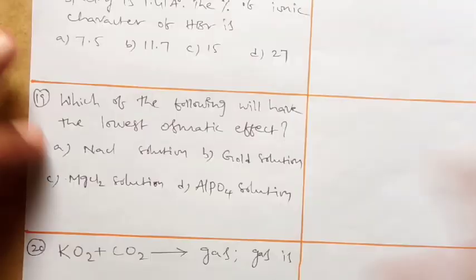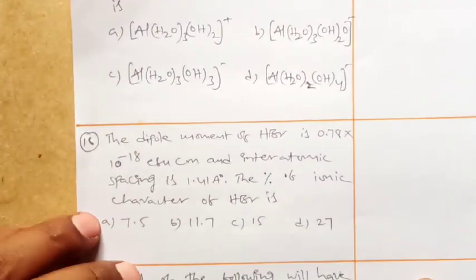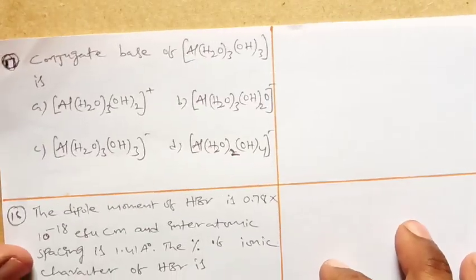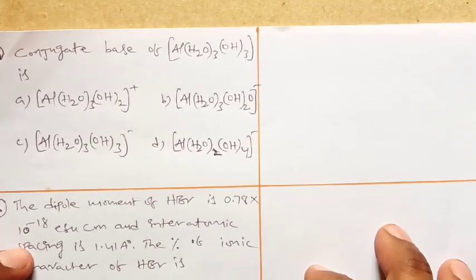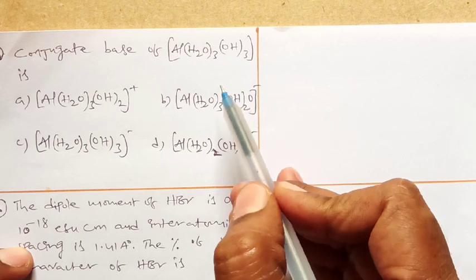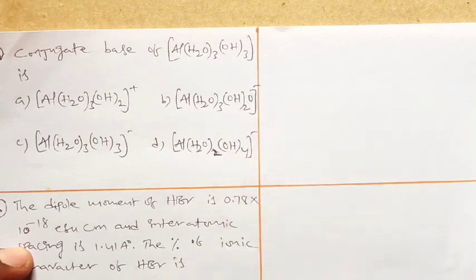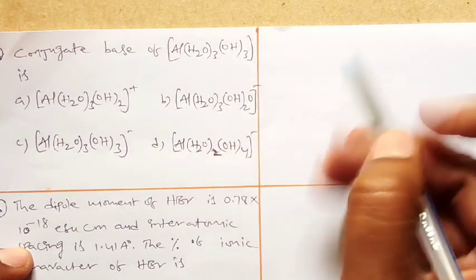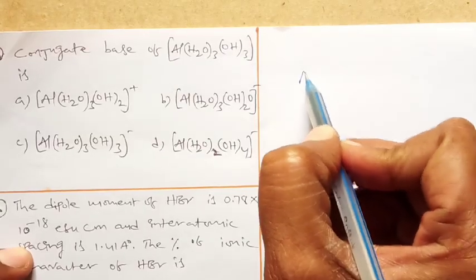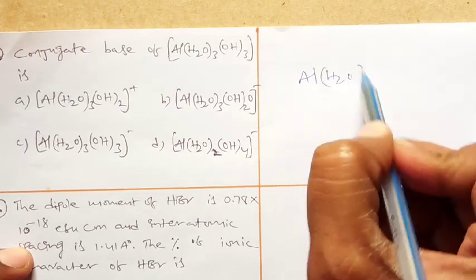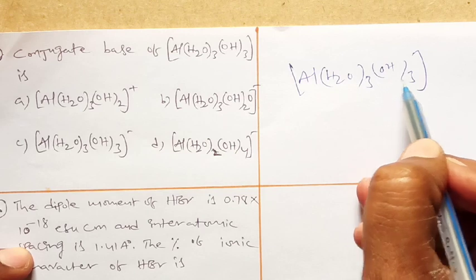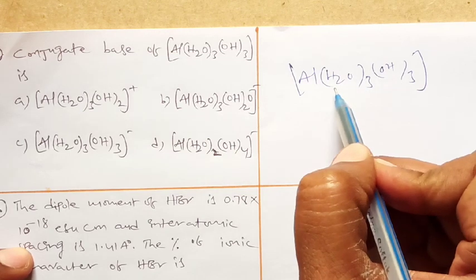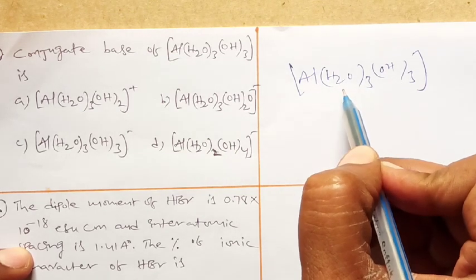Very simple. Now look at question number 17. It is also very simple and important. The conjugate base of [Al(H2O)3(OH)3] is? You know the conjugate acid-base difference is nothing but one H+ ion. So take the given compound in the question, [Al(H2O)3(OH)3]. Will you remove H+ ion from OH? Not possible. That is why you can remove the H+ ion from a water molecule only.